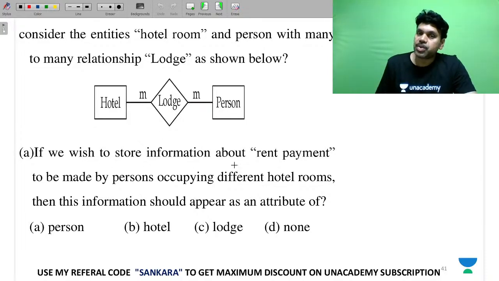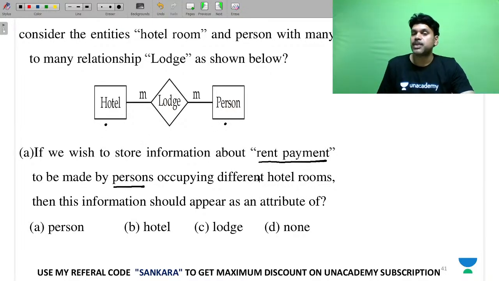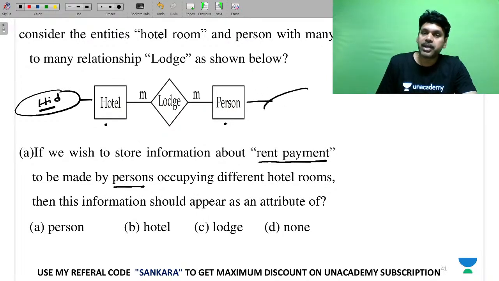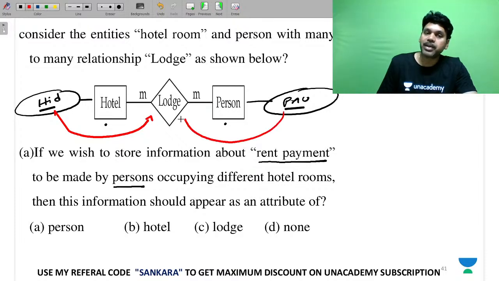If we wish to store information about rent to be paid by persons who are occupying different hotel rooms, where are you going to store this information? Now you see, if I am taking a field like HID, hotel ID, and here person number, as this is a relationship, this will come here, this will come here.